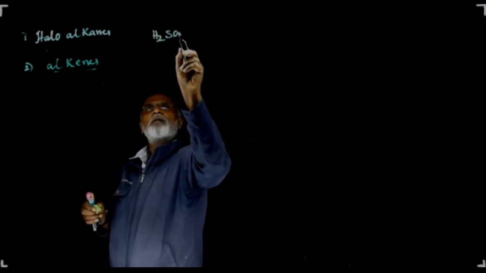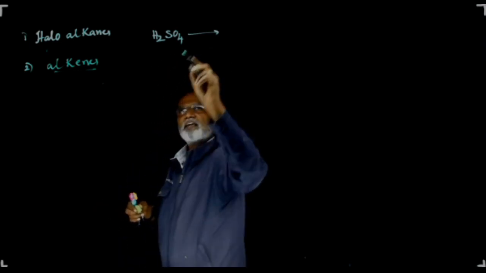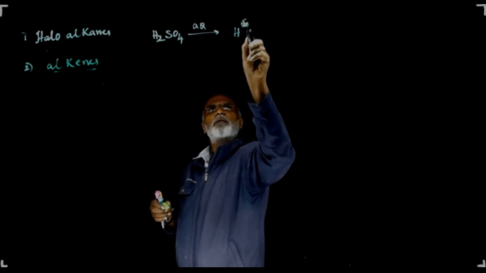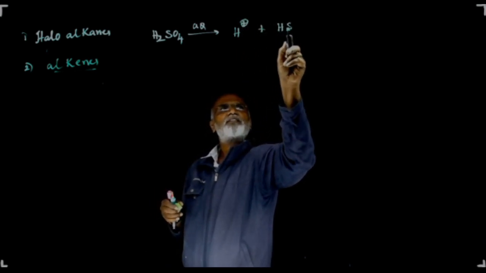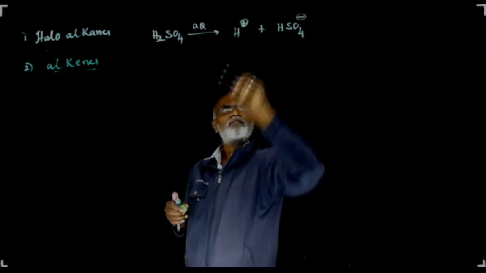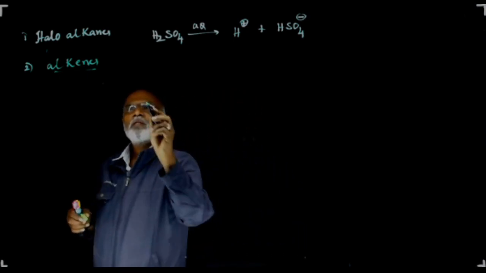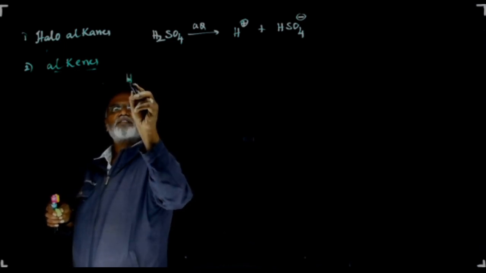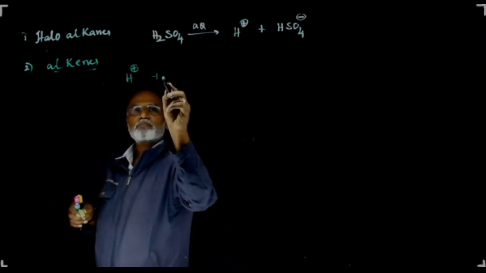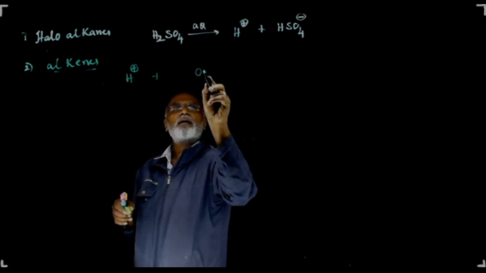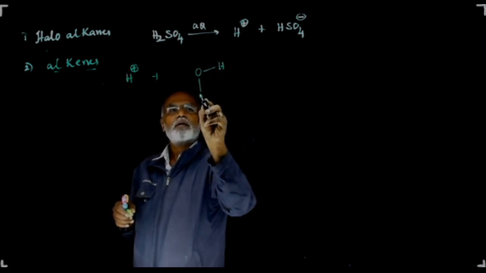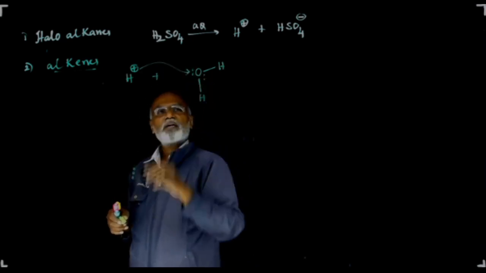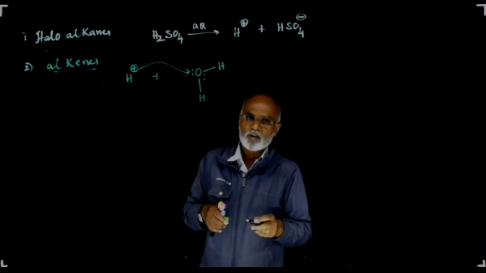H2SO4 being a strong acid and dissolved in water, it ionizes producing H plus and HSO4 minus. That is one step. This H plus proton, look here, attacks the lone pair of electrons present on the oxygen atom of the water molecule.